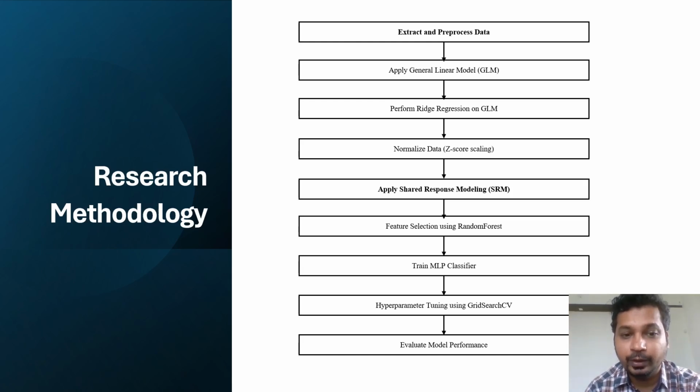Finally, we evaluate the model's performance using metrics such as accuracy, classification reports, and confusion matrix. This step assesses how well the model performs in recognizing and classifying different sport activities.